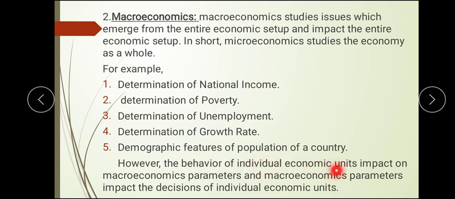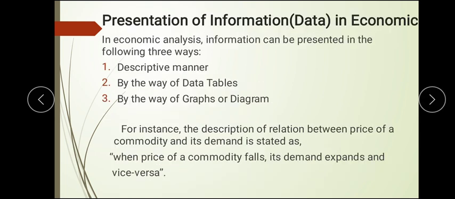So here it says the behavior of an individual unit impacts macroeconomics. One individual unit, one production firm, one product can influence or change macroeconomic parameters. In the same way, macroeconomic parameters also impact the decisions of an individual unit. Yes, if there is a country-wide problem, and because of that problem certain businesses or production units are stopped, that comes under macroeconomics. If there is a depression, many production units are stopped, and that comes under macroeconomics. So this was about macro and microeconomics.